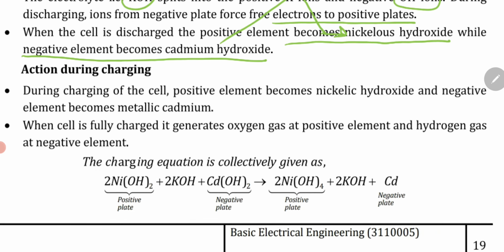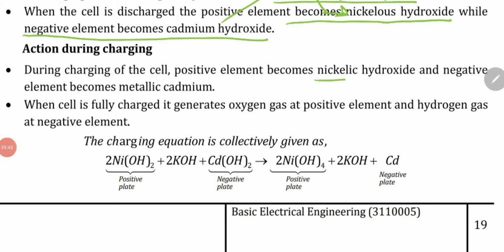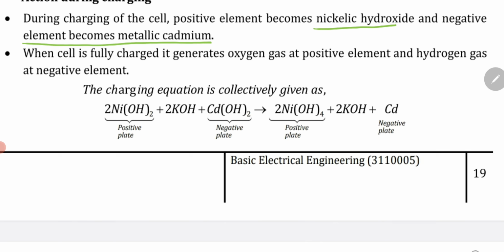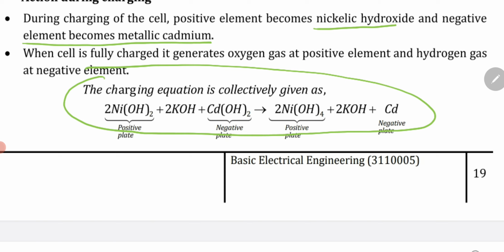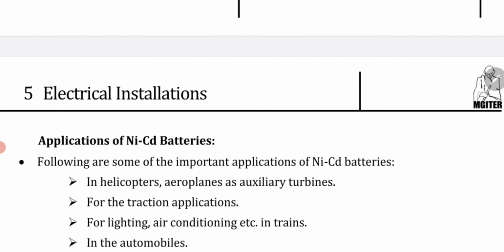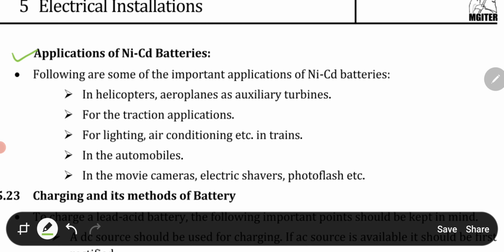Now we will see the action during charging. During charging of the cell, the positive element becomes nickel hydroxide and the negative element becomes metallic cadmium. When the cell is fully charged, it generates oxygen gas at the positive element and hydrogen gas at the negative element. The charging equation is given collectively, with one part for the positive element and one for the negative element.